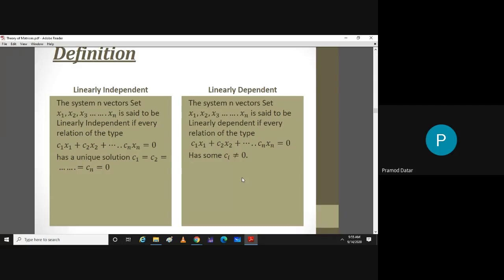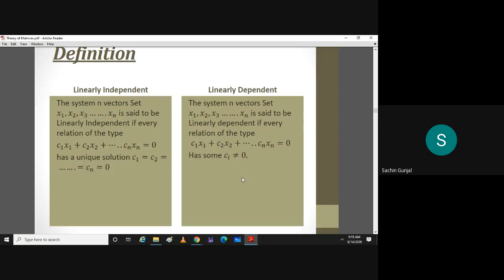If you are unable to visualize it, for the time being, you can take x1 as (1, -1, 1) triplet. Write down x1 as 1 -1 1 and x2 as 1 3 2 and x3 as 1 1 1.